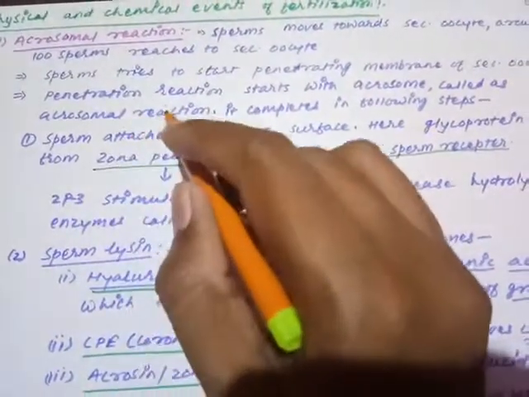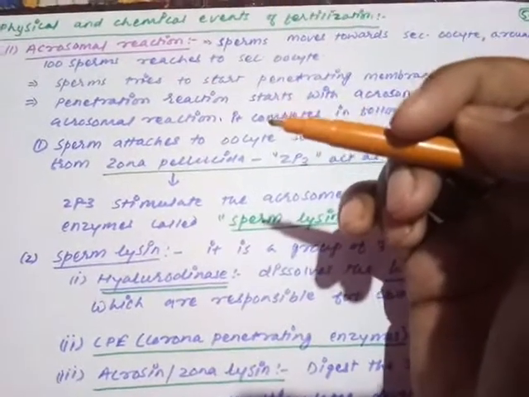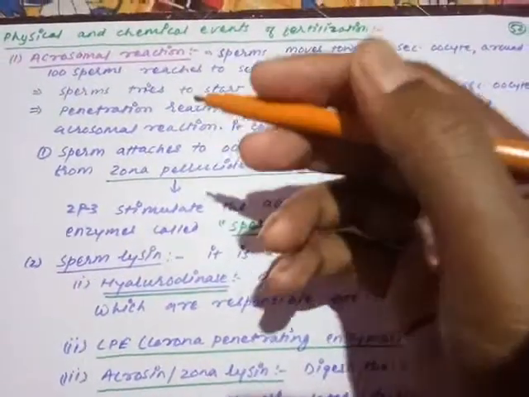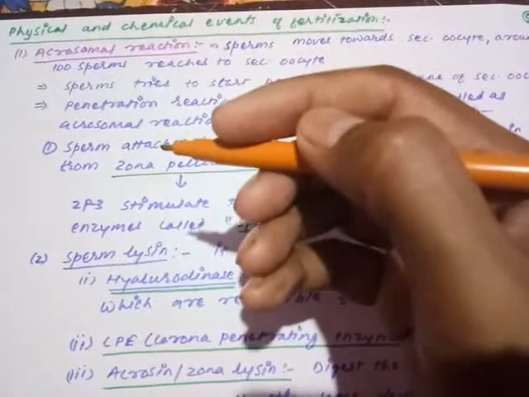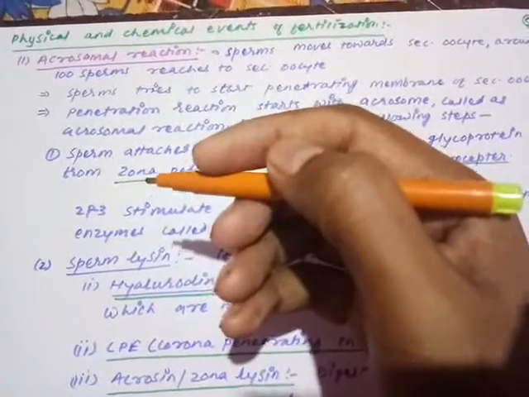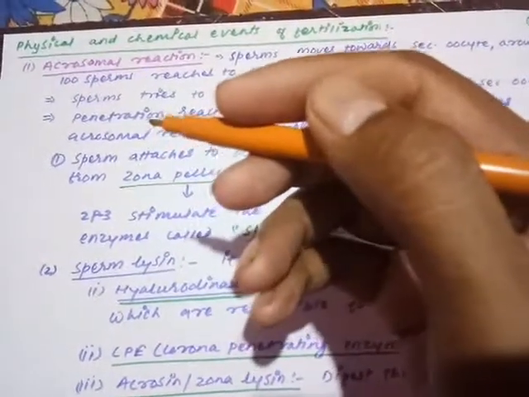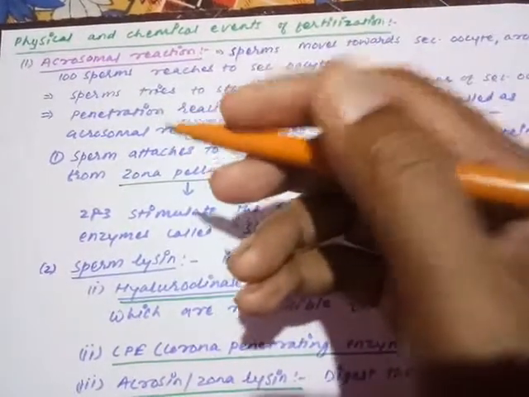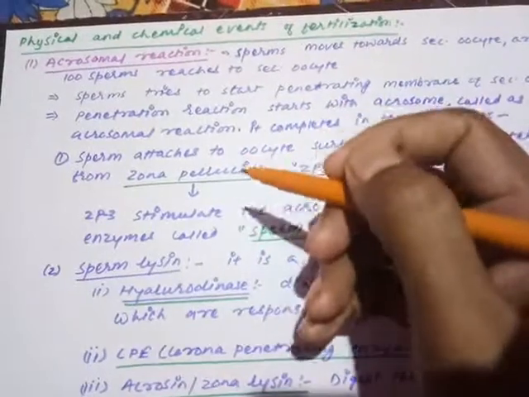What happens when the sperm is trying to penetrate inside the oocyte, at that time they are exerting extra force on the surface of the oocyte. Due to that exerted force, the acrosomal membrane gets dissolved, and due to the dissolving of the acrosomal membrane, what will happen?